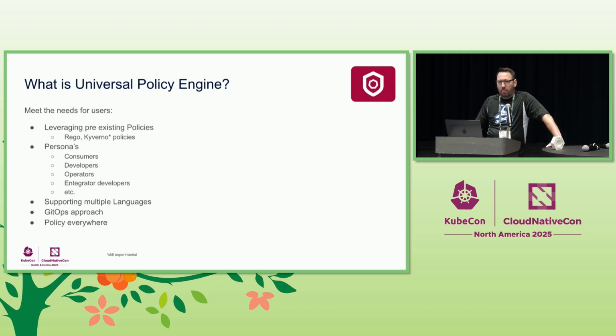But what we did was we looked at our users first, and we needed to meet the needs of policy users by leveraging pre-existing policies, whether those are Rego, Kyverno, or even the policies in Artifact Hub that Kubewarden has created already. And we recommend that our users use what we built before instead of reinventing the wheel. But if you have your own Rego policies, we want to support those as well.